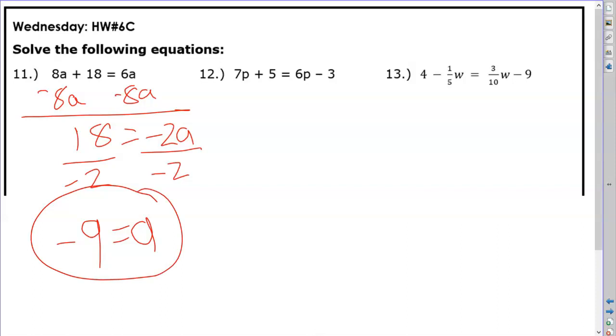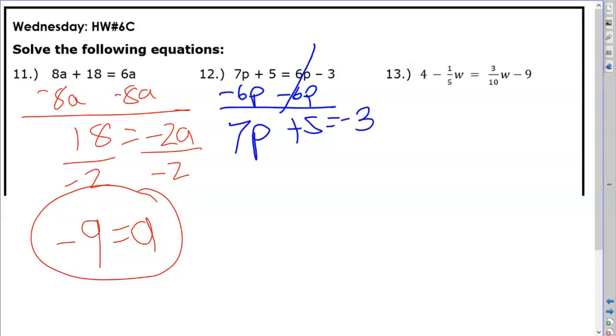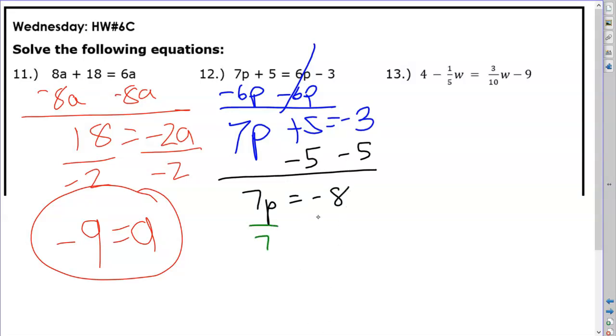Question number 12, I'm going to move the 6p, and it doesn't matter which p you move, but if I move the smaller one, my p will remain positive. Now my handwriting is getting a little messy because my pen broke, so now I have to use my finger. Alright, let's see. So I subtract 5 from both sides. 7p was equal to -8. And then I divide by 7 on both sides.